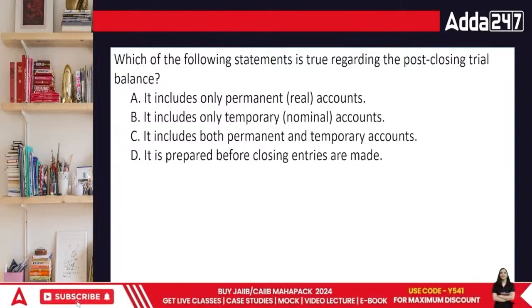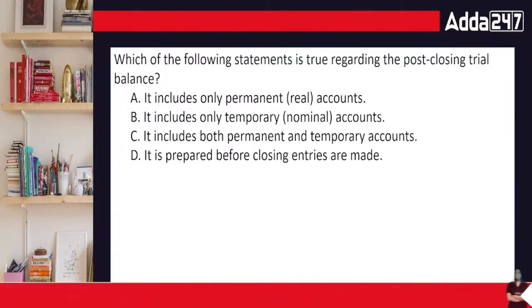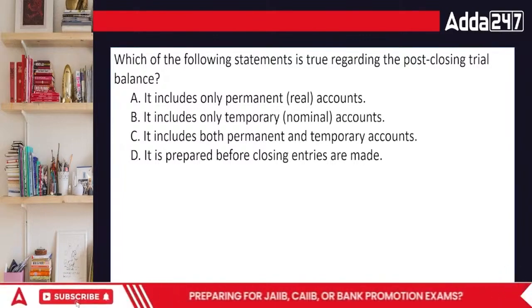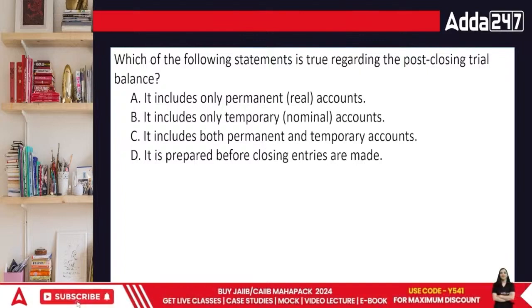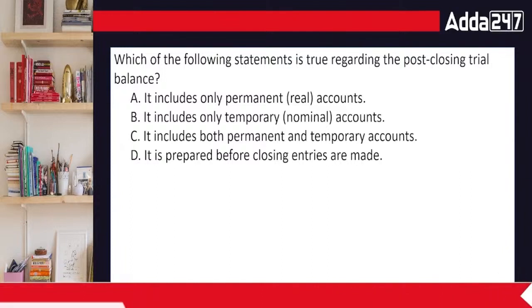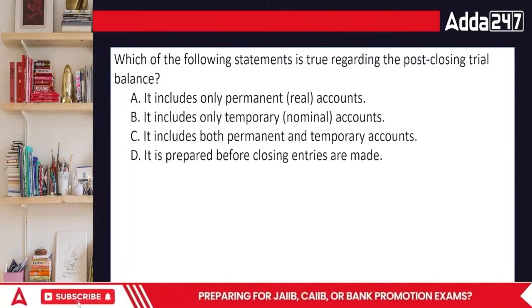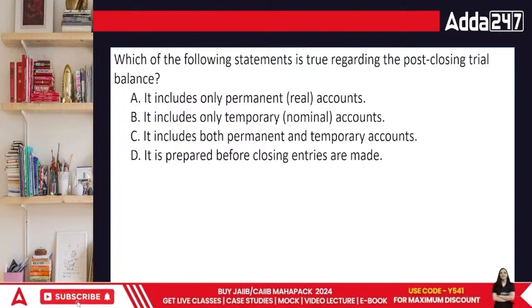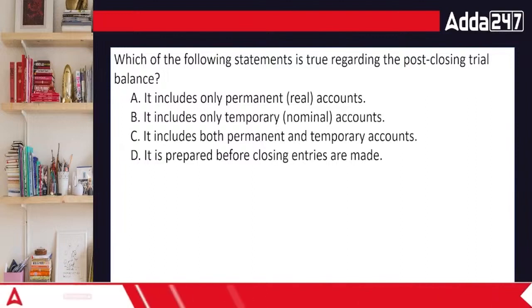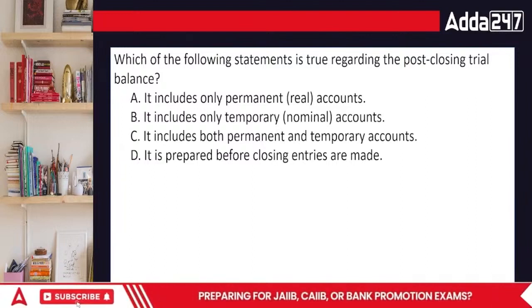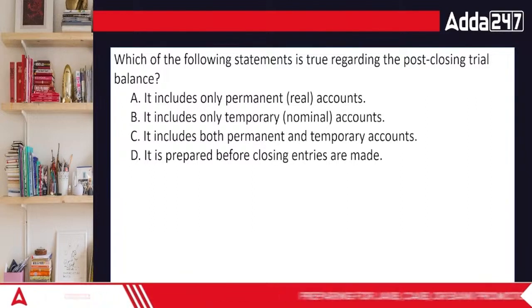When we talk about post closing, na, that means the books of accounts have been closed. The profit or the loss has already been transferred. That means by the end of the day, our expenses and incomes have been already adjusted. They are transferred to the respective accounts and thus helping in finding the profit or loss of the organization. So in this case, can I say that during this specific area, none of the expenses and income accounts will actually survive?